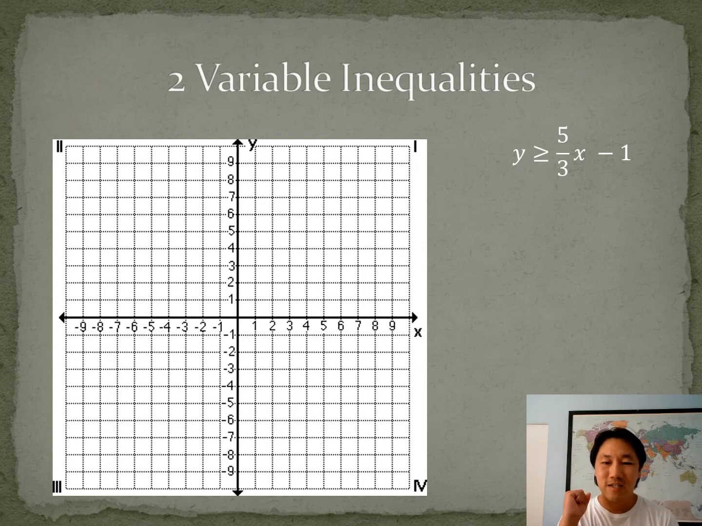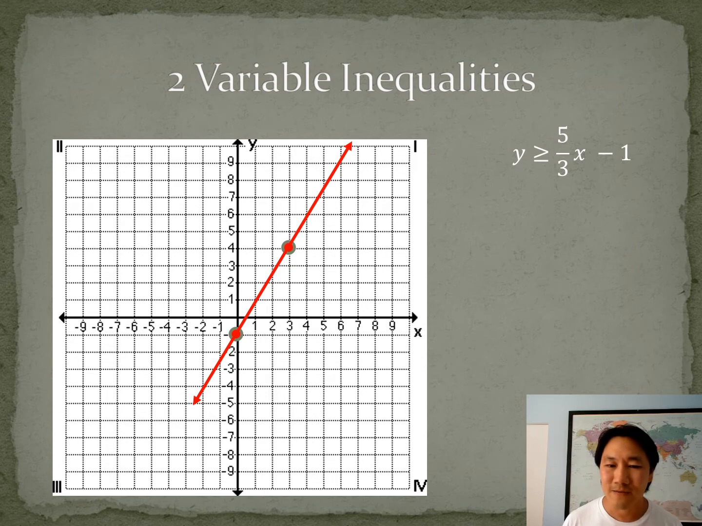All right, if you look at the inequality y is greater than or equal to 5/3 x minus 1, the first thing you want to do is graph the line. Let's for a second pretend that's an equal sign: y equals 5/3 x minus 1. In order to graph it, you would start at the y-intercept at -1, and then the slope is up 5 over 3. So if you go up 5 and over 3, that's where you would end. And that's what our line would look like, extending in both directions.